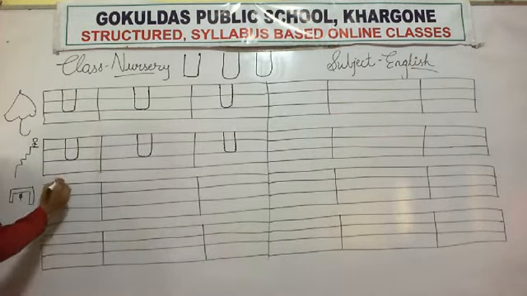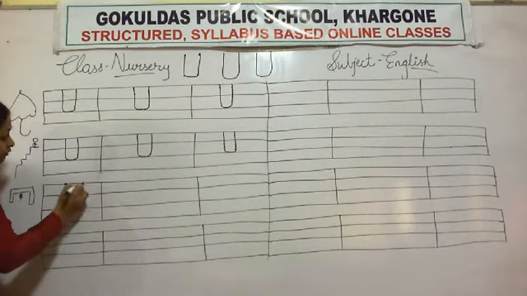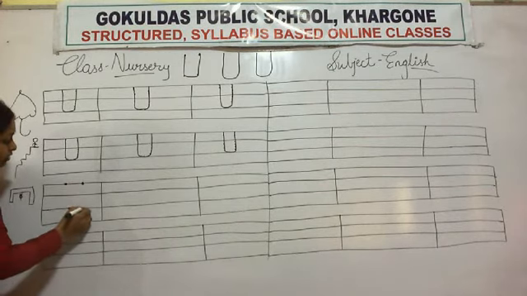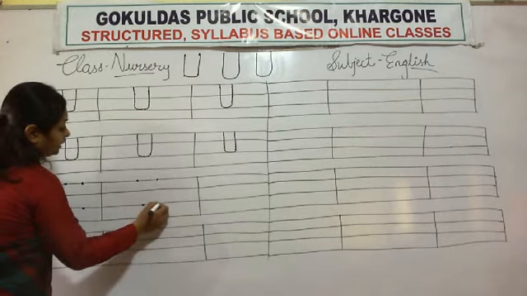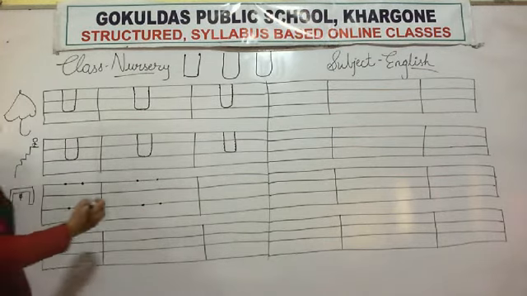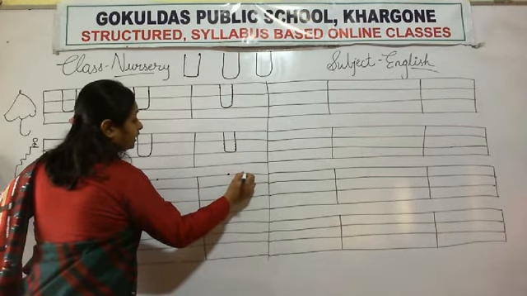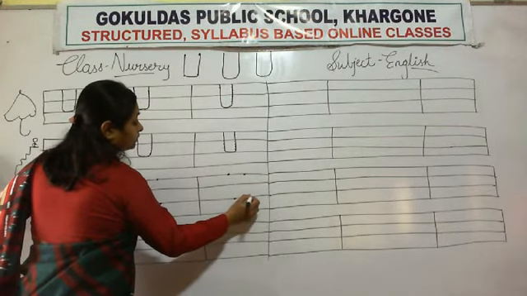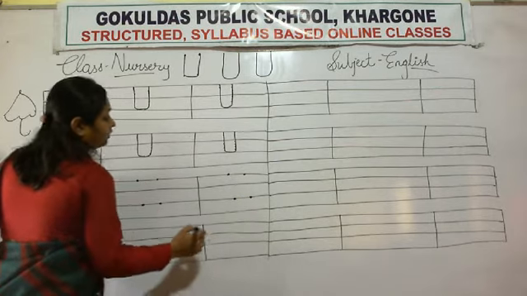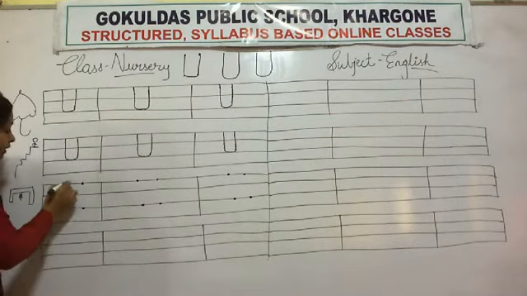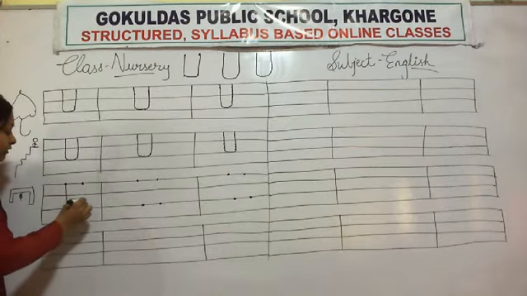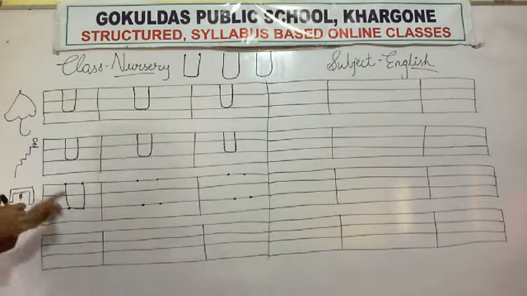Now we will write on the dots. Look here. Four dots were given to you. How many dots? Four dots. Two dots on the upper line and two dots on the base line. So we will write letter U. You will have to start from the upper dots. You have a standing line, then a curve, and then up. Like this you have to write letter U.